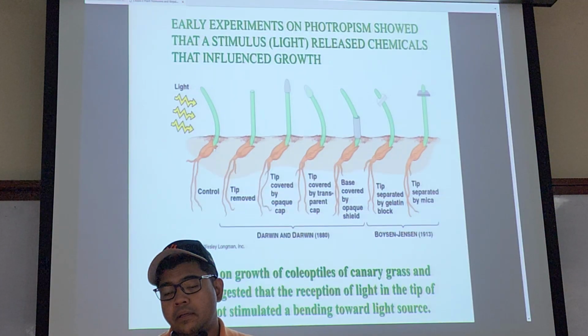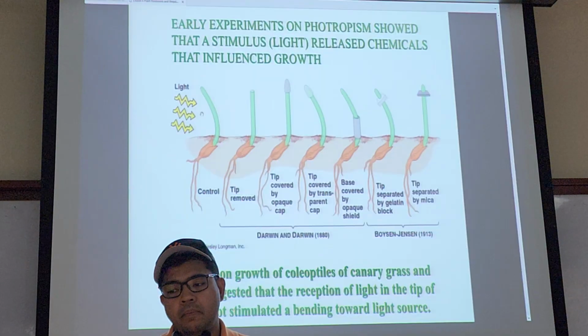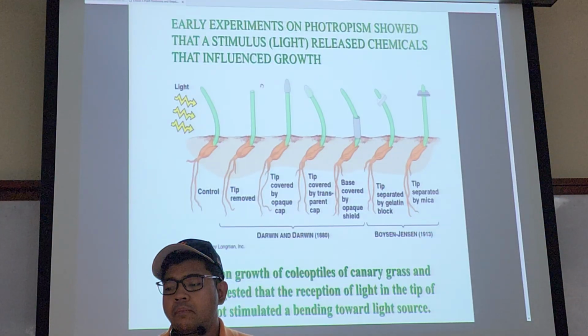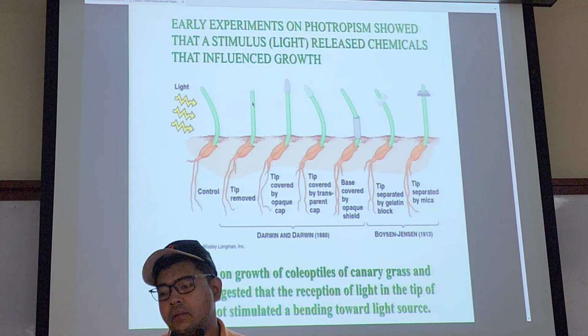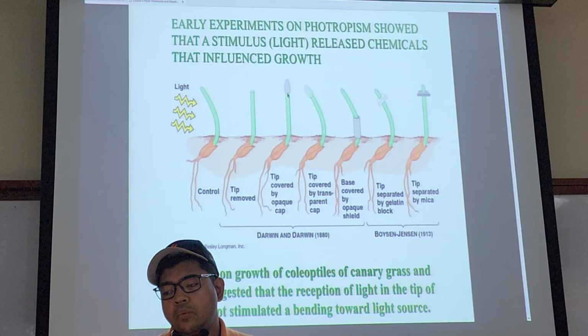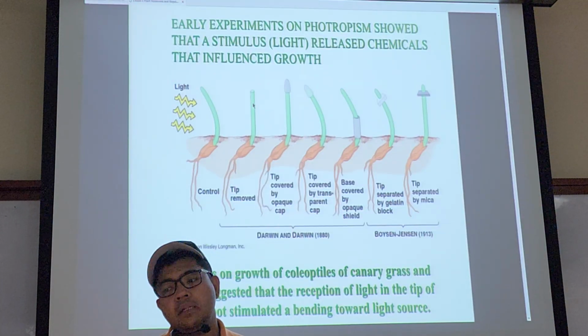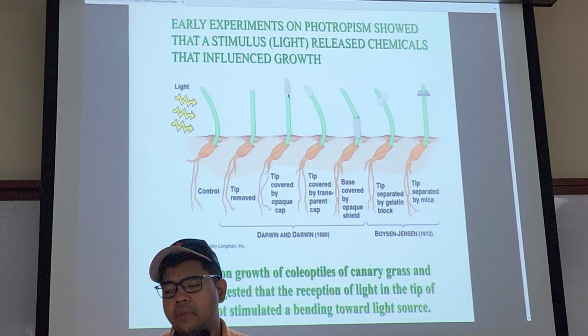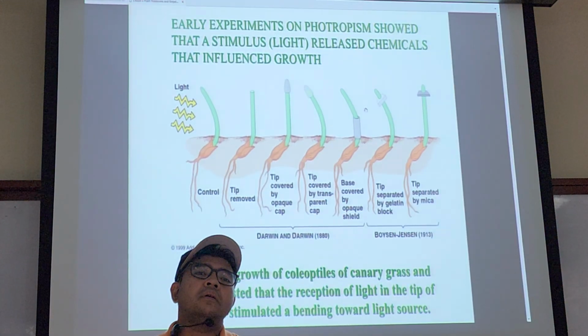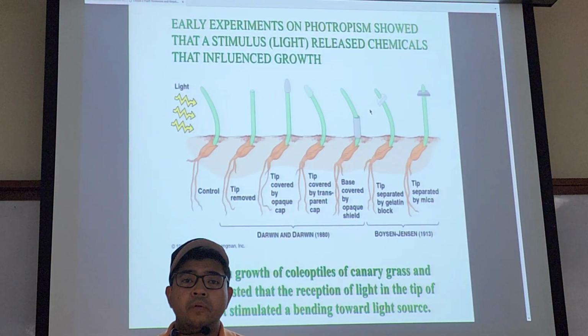You got the coleoptile of a grass, light, then it will start to bend towards the light, to the left. But when you cut the tip, nothing happened. It stays on growing in the erect manner. And then when you put the cap at the top here, without cutting or decapitating the tip of the coleoptile, still nothing happened.